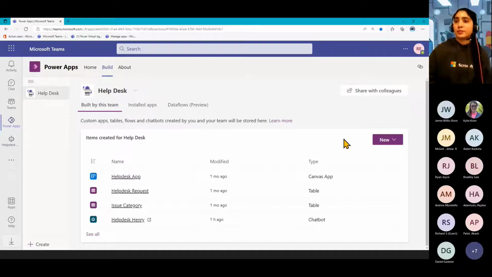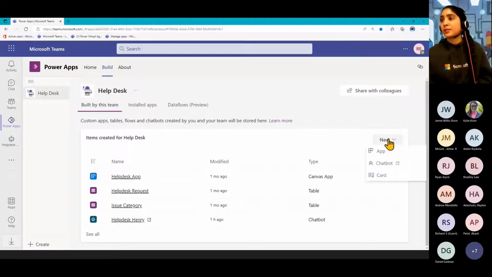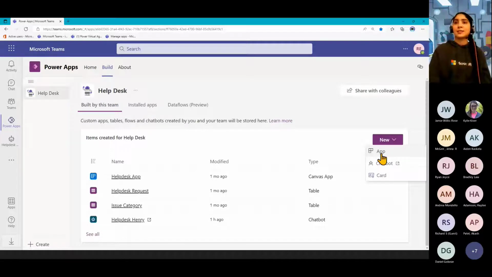Otherwise, I find it's a bit difficult to get to the point where you can create all of this other stuff. So you probably just need to create an app first if it's a new team that you're building something in. So just a side note on that if you're going to try this out.